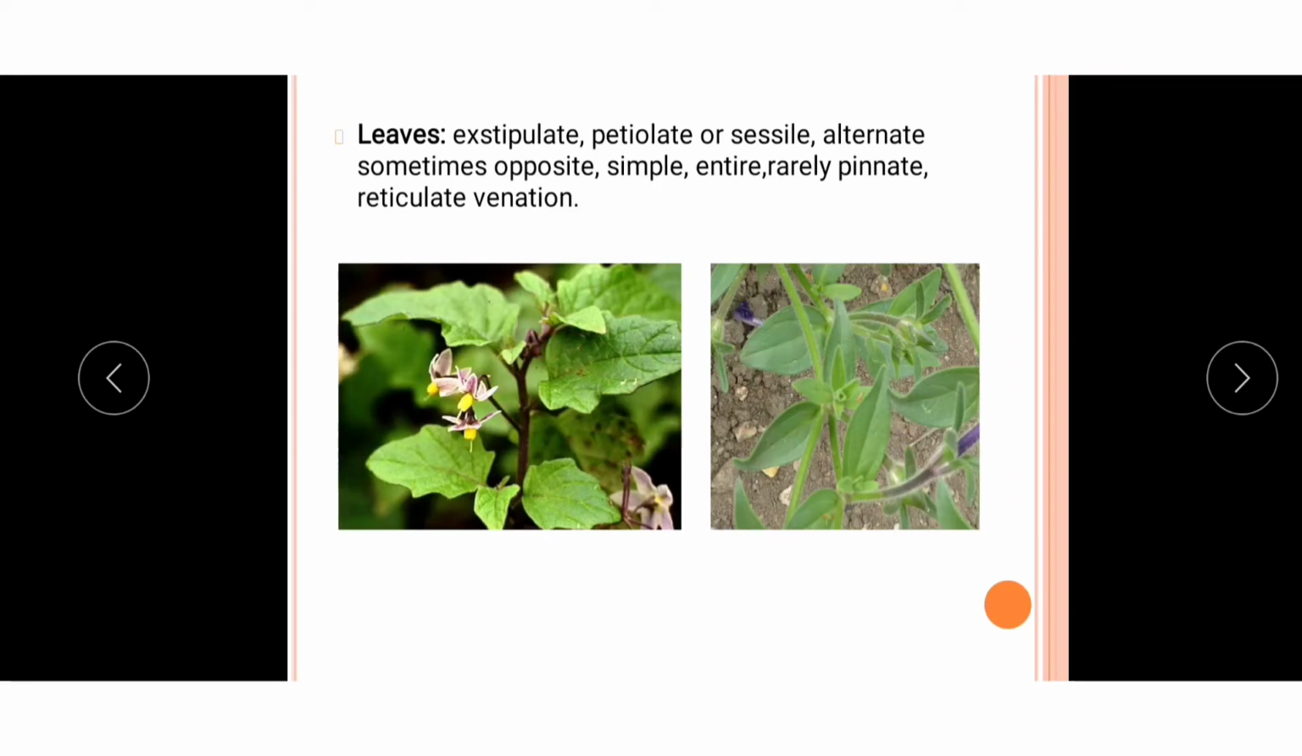Then their arrangement is alternate, sometimes opposite. The leaf is simple, not compound. The margin is entire, and rarely the leaf is pinnate. Pinnate means that it bears leaflets in alternate arrangement or in an opposite manner along the midrib. And the venation is reticulate venation. It means that the veins are arranged in the leaf in a net-like structure.